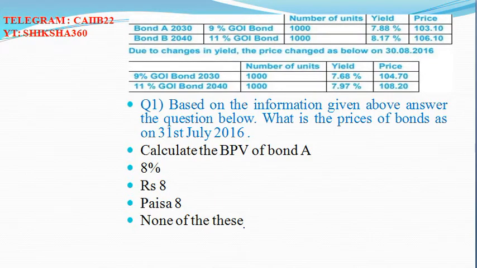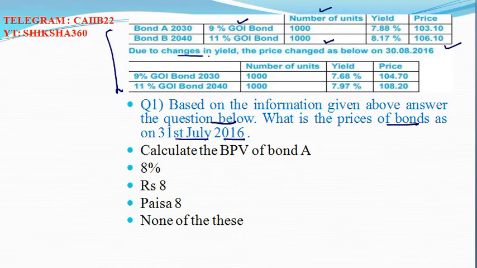The first question is given on your screens: based on the information given above, answer the question below. What are the prices of bonds as on 31st July 2016? Let's check the data given. Bond A: 9%, number of units 1000, yield 7.88%, and price 103.10. Similarly, bond B: 11%, 1000 units, yield 8.17%, and price 106.10.